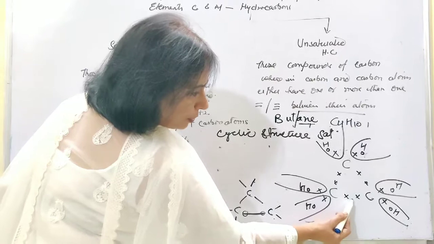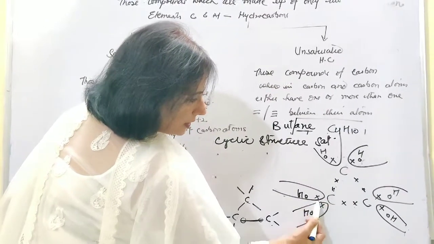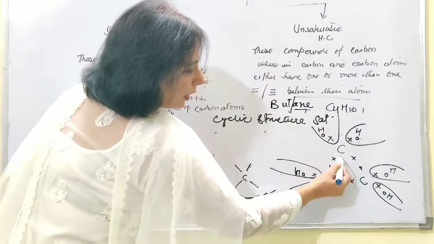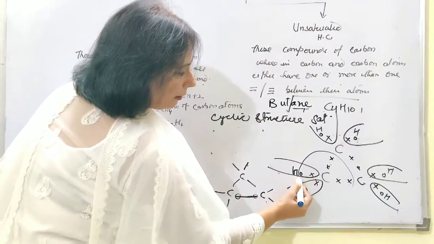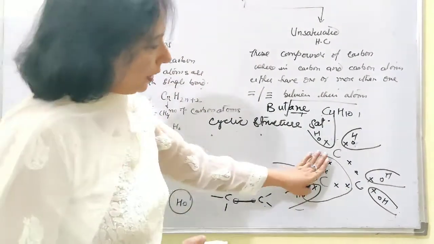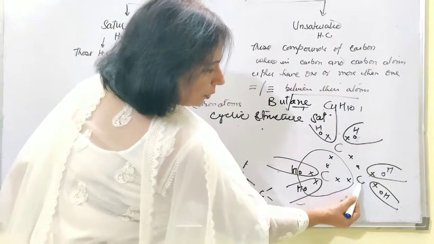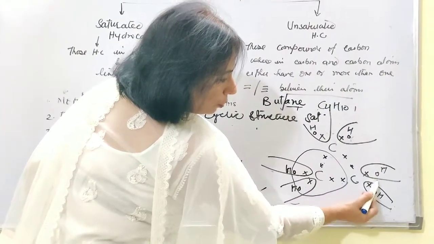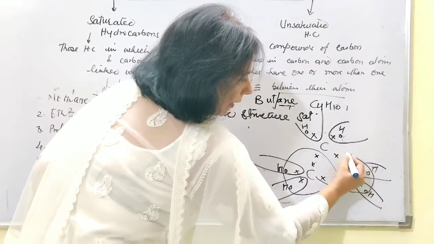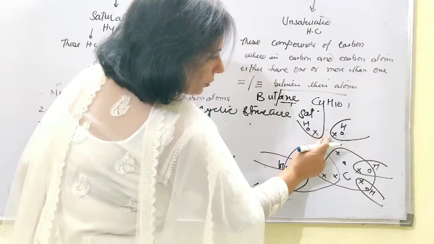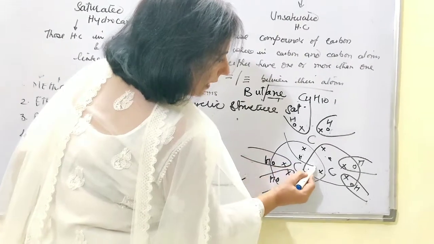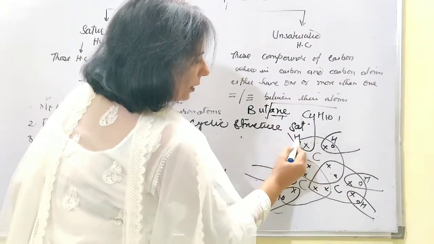This carbon shared 1 electron this side, 1 this side, 1 this side, this side, so 4 of its own and 4 from the other side, making 8. Now talk about this carbon: 2, 4, 6 and 8 in a similar way. Then the next one: to this side, this side, this side and this side, and the octet has been completed.